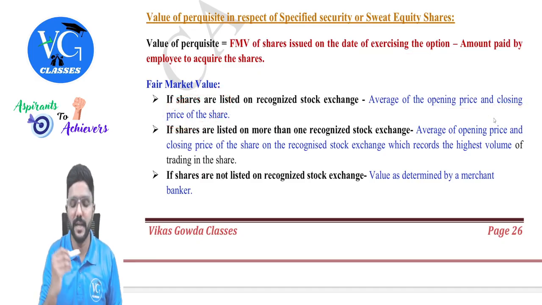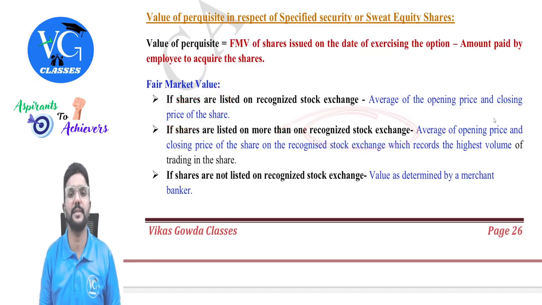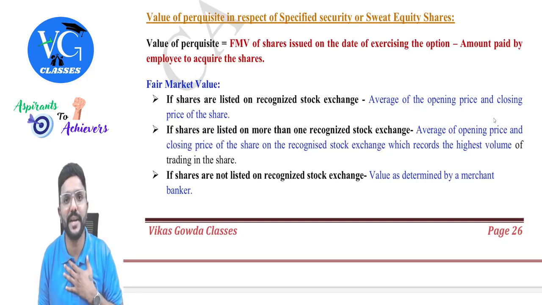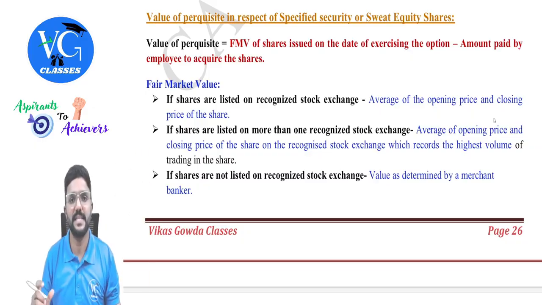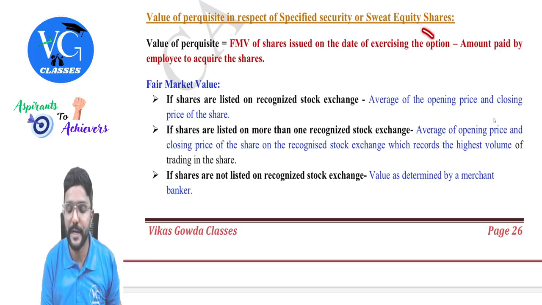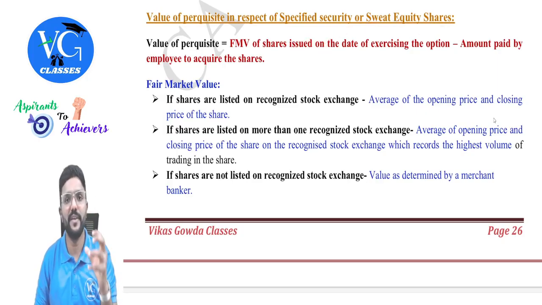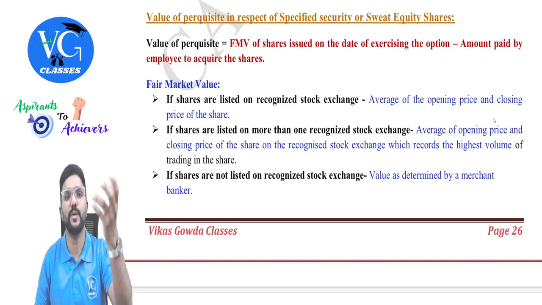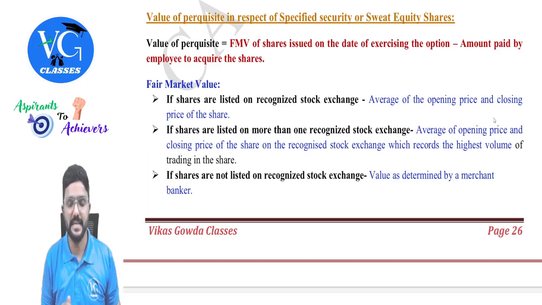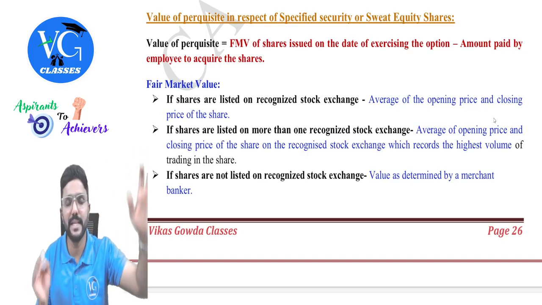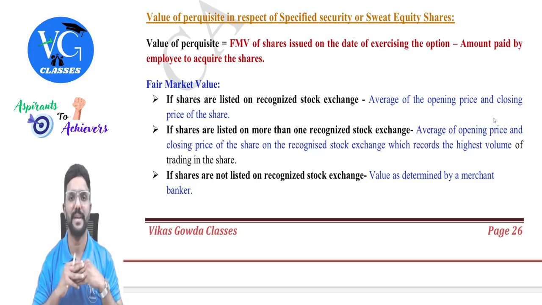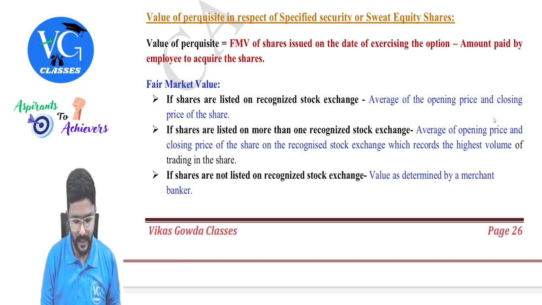Sir, what if the shares are listed in more than one stock exchange? For example, the shares of my employer company are listed both in NSE as well as BSE. In that case, check where the volume is more on the date of exercising the option. That is where the number of shares bought and sold is more, whether in NSE or BSE, on the date of exercising the option. On that day, on that particular exchange where the volume is more, take the average of opening price and closing price. That is opening plus closing divided by 2. Got it?